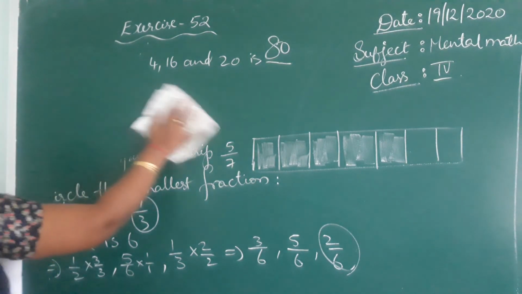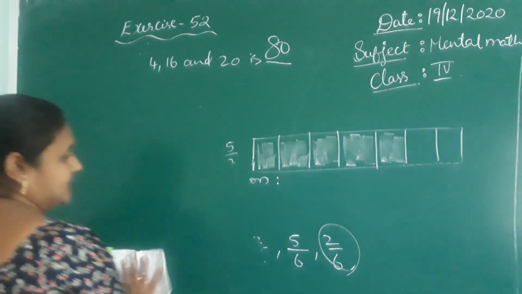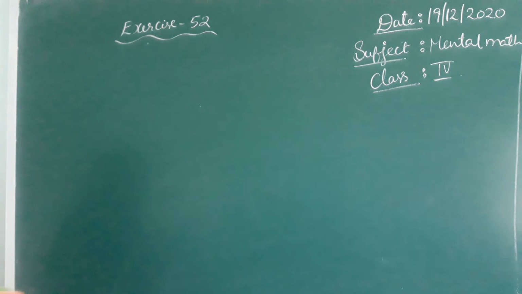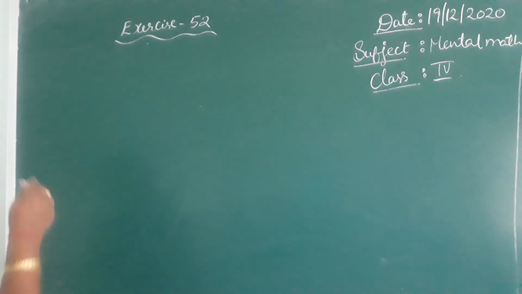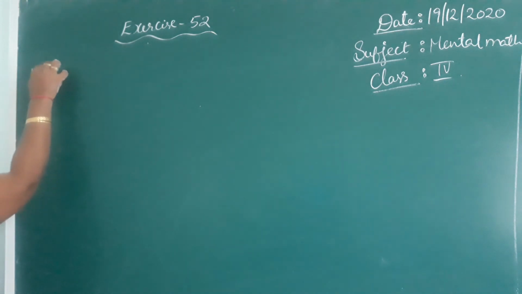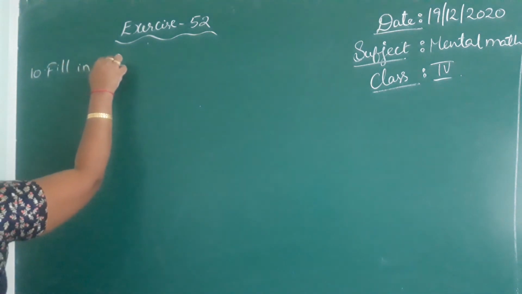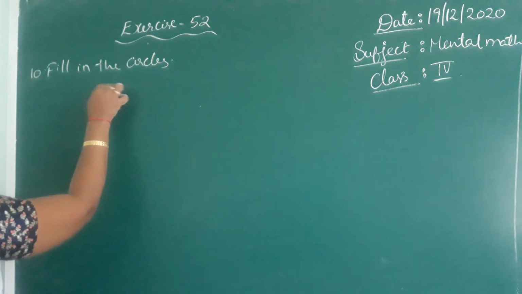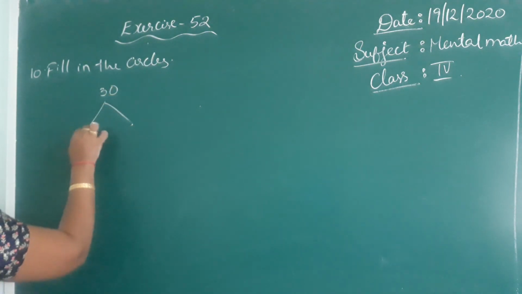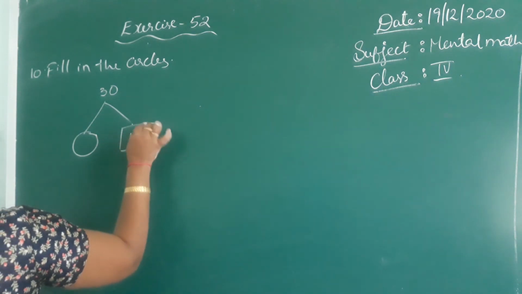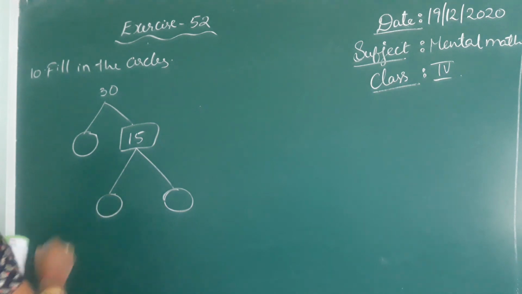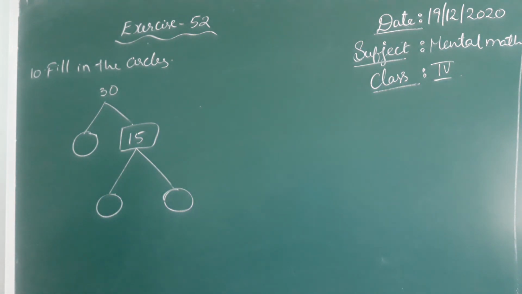Here they give a factor tree for us and they ask us to fill it. Fill in the circles. 30. Here they given 15. Here they are asking us to fill the circles.